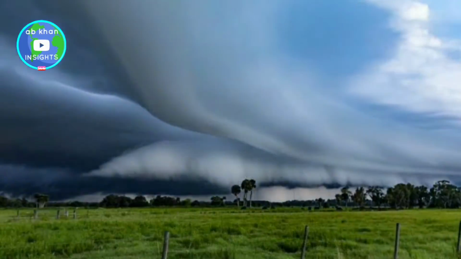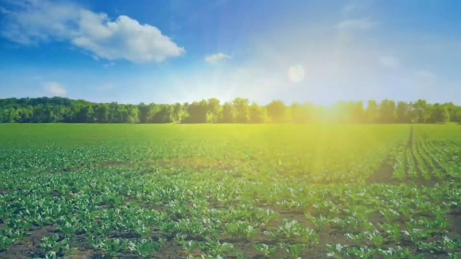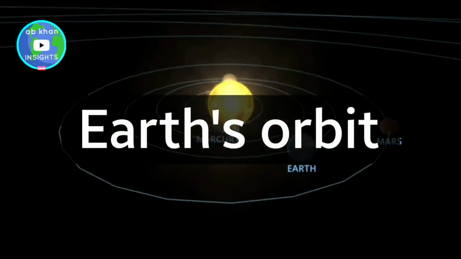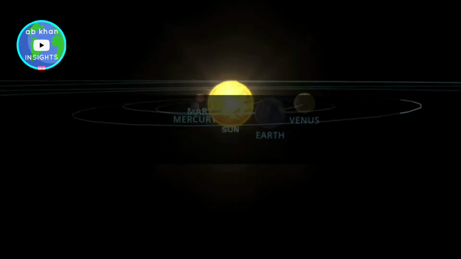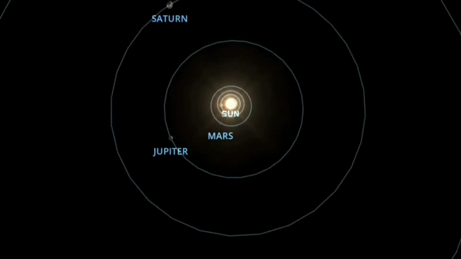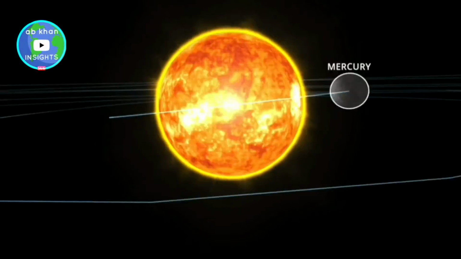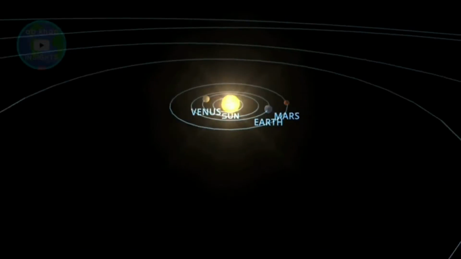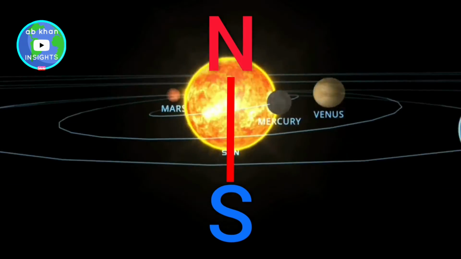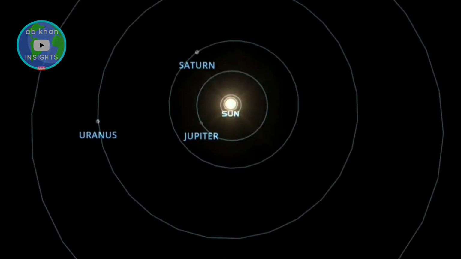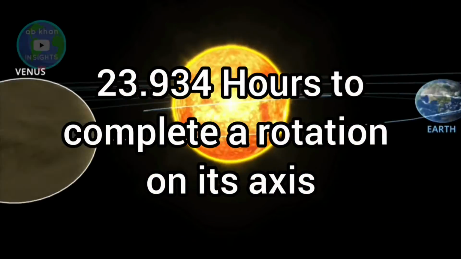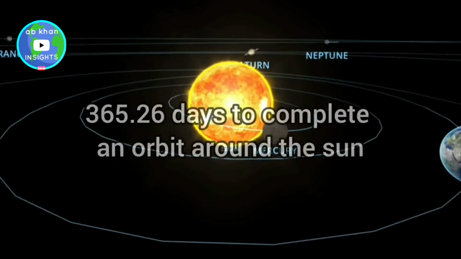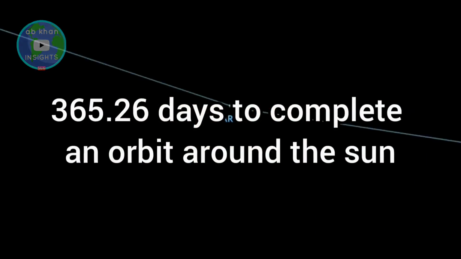As we all know, each and every planet and star has its own orbit in which it rotates. While Earth orbits the Sun, the planet is simultaneously spinning on an imaginary line called an axis that runs from the North Pole to the South Pole. It takes 23.94 hours to complete a rotation on its axis and 365.26 days to complete an orbit around the Sun.